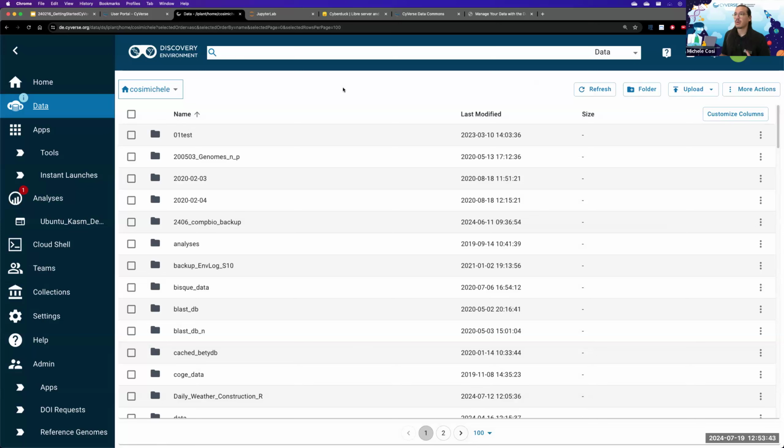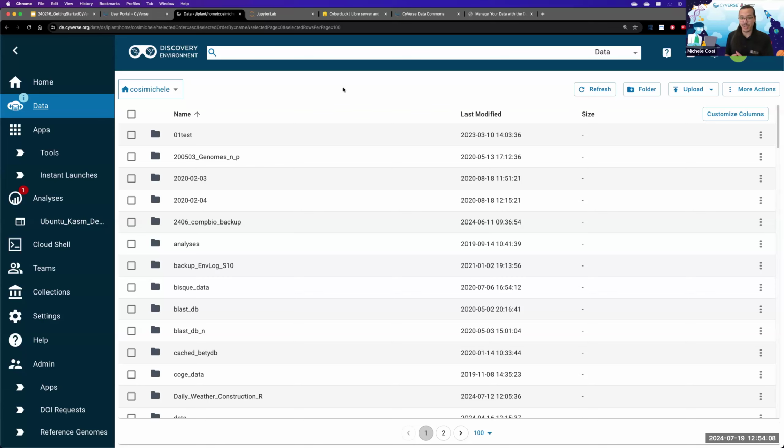Now, we have gone through the data store, and I showed you how to launch certain apps and how to terminate them. And now these apps also talk to the data store itself. We have seen how to create teams and how you can share certain folders with specific teams.